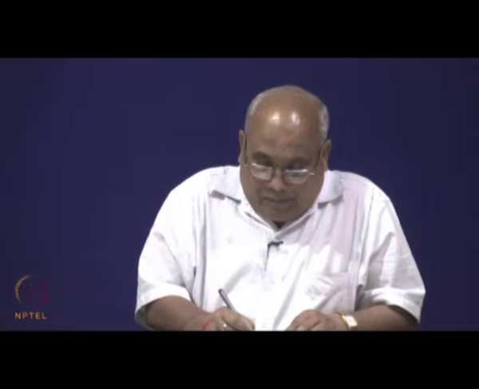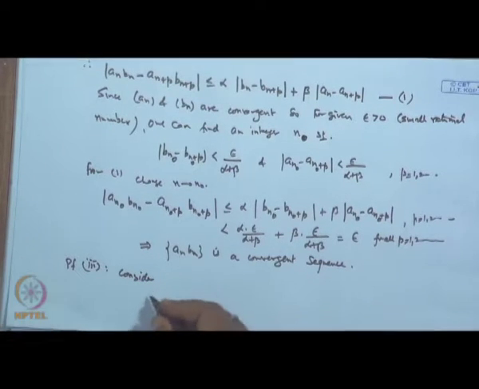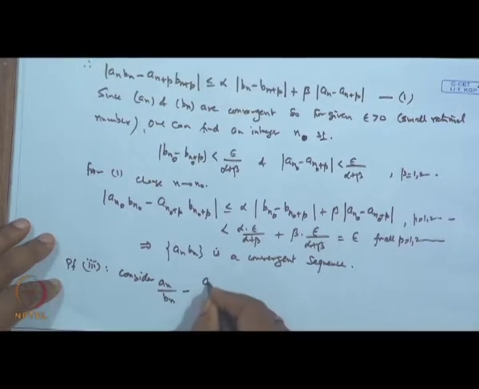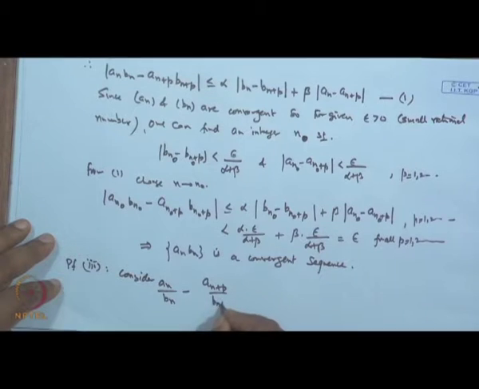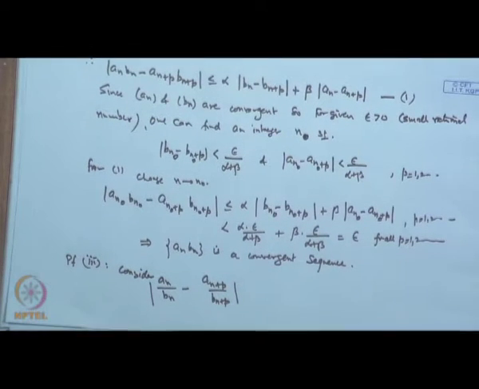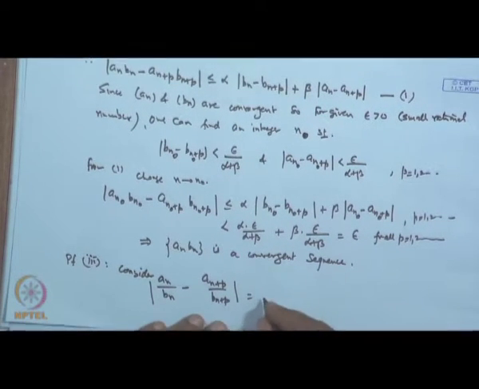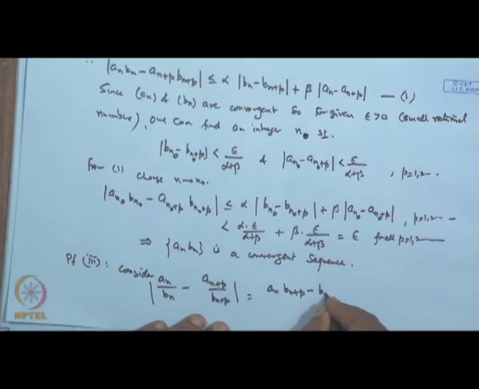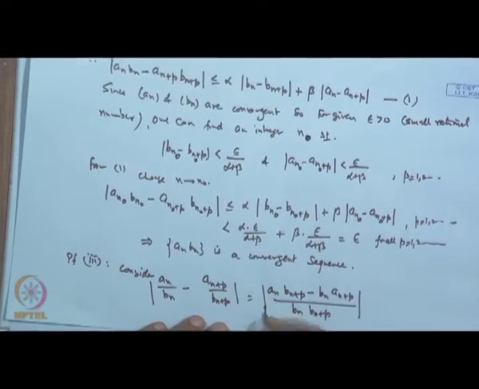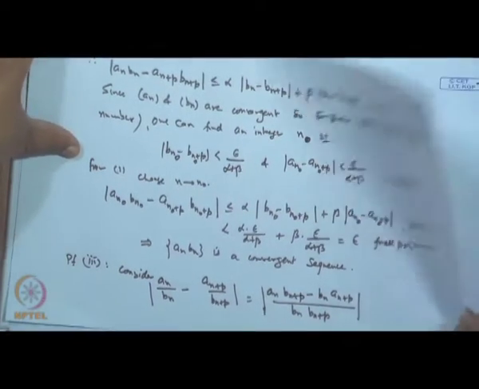So, consider the modulus of a_n by b_n minus a_{n+p} over b_{n+p}. Consider this. So, what is the modulus of this? Now, this we can write as |a_n b_{n+p} - b_n a_{n+p}| over |b_n b_{n+p}|, modulus of this. And now, again you break it up in the form. So, what do we get?